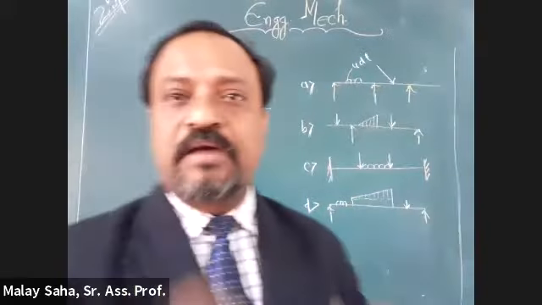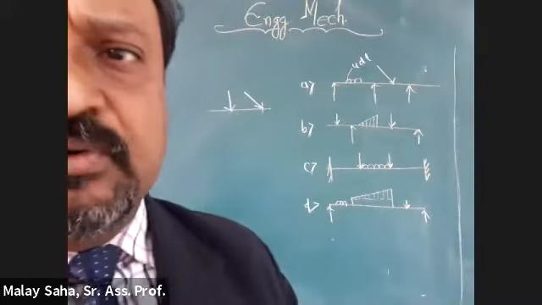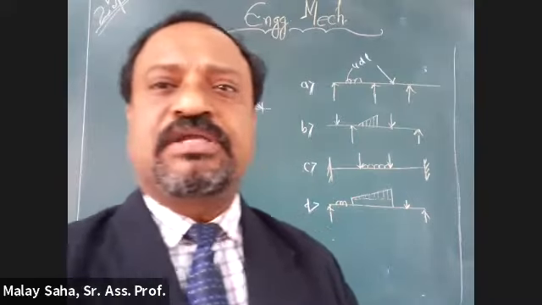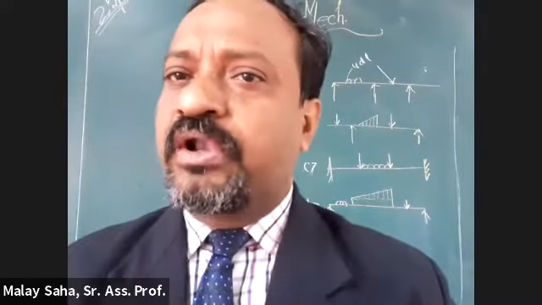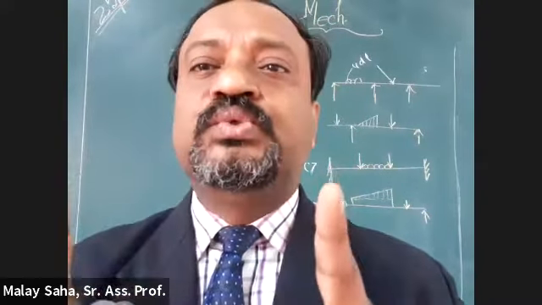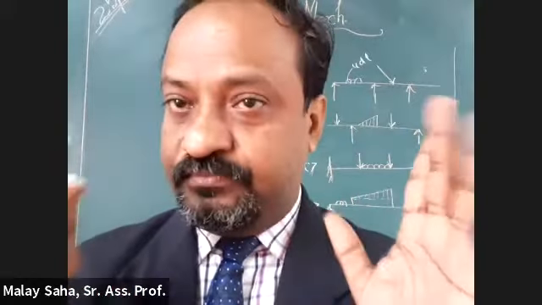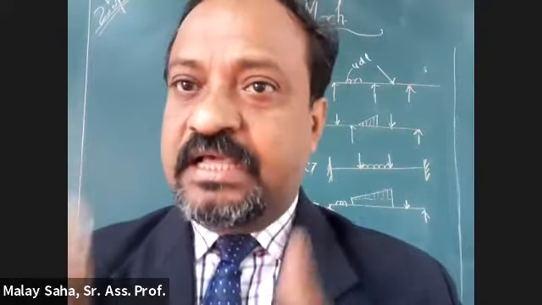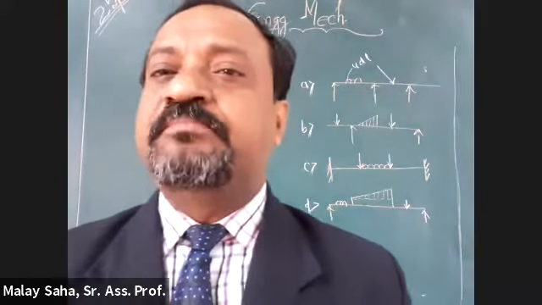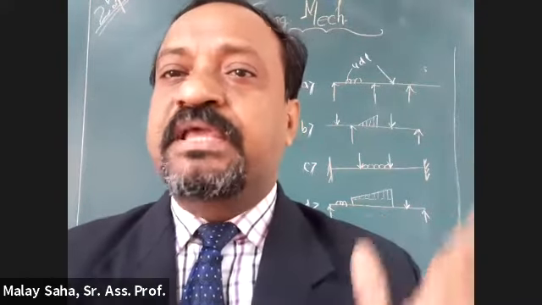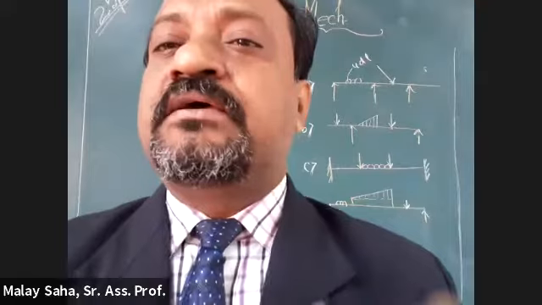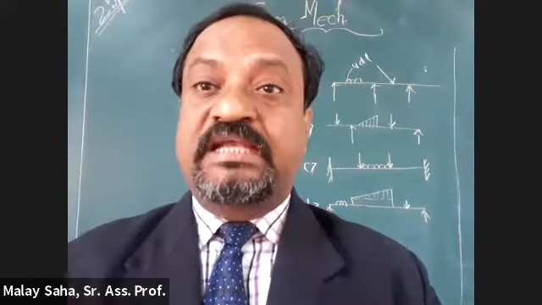Fine. So now coming back to Kaushik. Kaushik, now you got it. A simply supported beam will only be confined within two end supports. Technically, a simply supported beam means the beam which is confined by only two end supports.